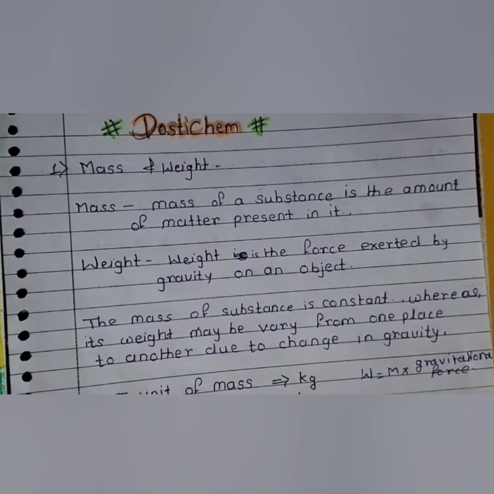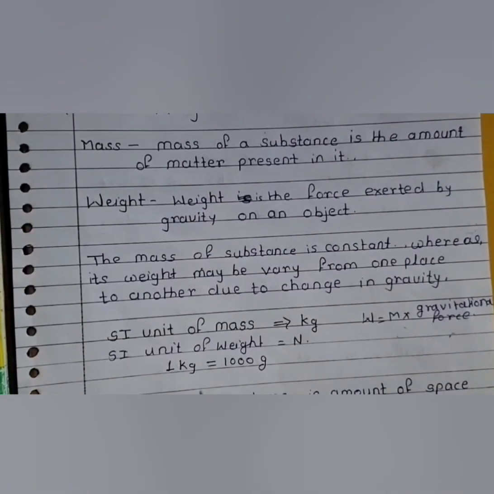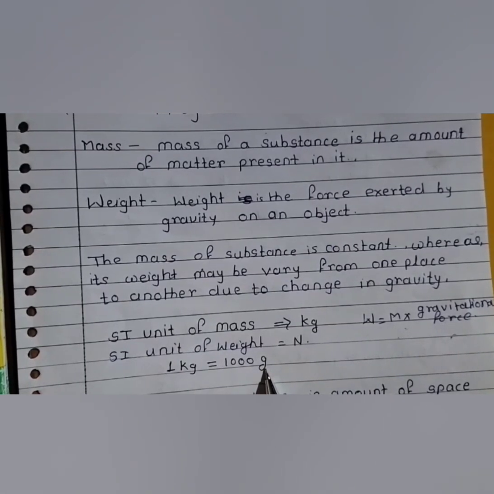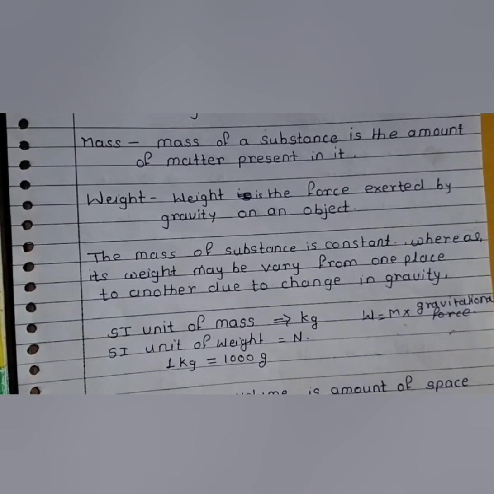But how to calculate weight? Weight is calculated by multiplying mass by the gravitational force. The SI unit of mass is kilogram and the SI unit of weight is Newton. 1 kilogram is equal to 1000 grams. Gram is a smaller unit. These smaller units are used in chemical laboratories for the measurement of smaller amounts of chemicals.